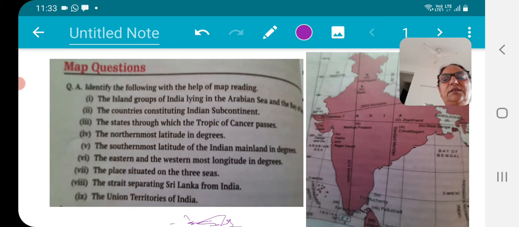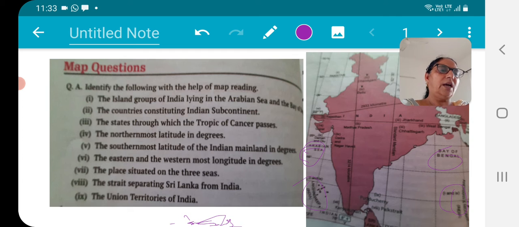The question is that you have to identify the following with the help of map reading. The first question: the island groups of India lying in the Arabian Sea and Bay of Bengal. First you have to see that this is the Bay of Bengal and this is an island group. You may recognize that these are the Andaman and Nicobar island group. Then recognize this is the Arabian Sea, and here are the Lakshadweep Islands.